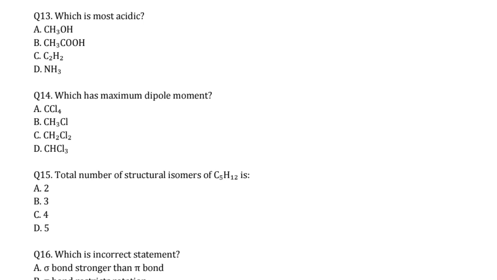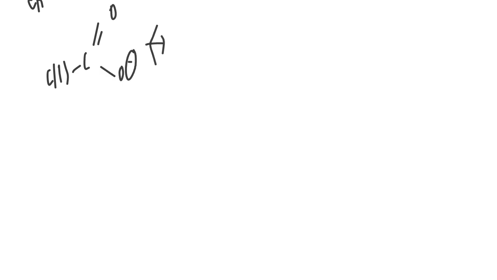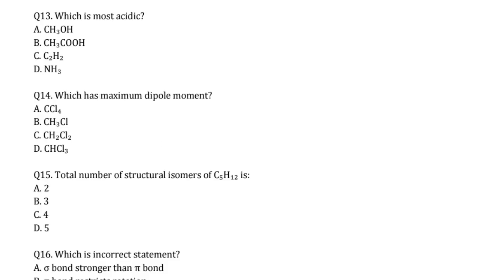which is most acidic? Here phenol is there, methyl alcohol is there, acetic acid is there, acetylene is there, ammonia is there. So naturally CH3COOH is most acidic because after losing a hydrogen ion, CH3C=O and O⁻ get resonance stabilized as CH3C–O⁻ with the double bond resonating. That is why our answer here is acetic acid, right?